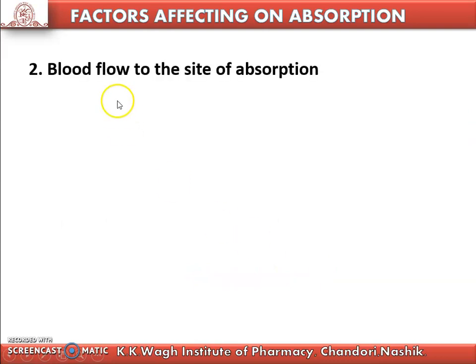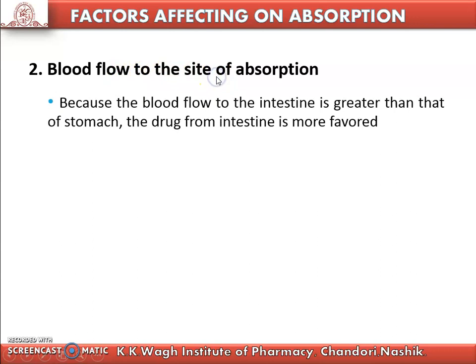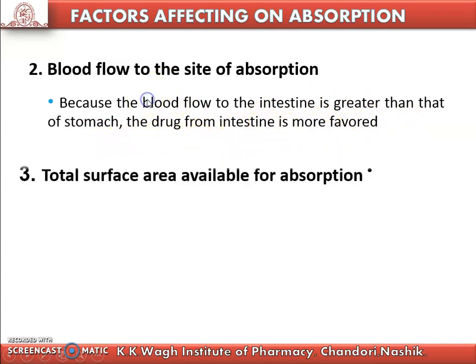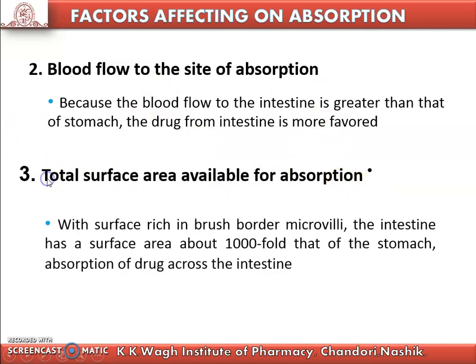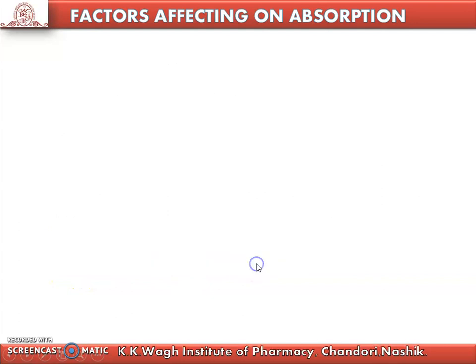The next factor is blood flow to the site of absorption. Because the blood flow to the intestine is greater than that to the stomach, drugs in the intestine are more favored for absorption. Then, total surface area available for absorption. If the surface area is greater, then absorption will be greater. With the brush border microvilli, the intestine has a surface area about 1000-fold that of the stomach for absorption of the drug.